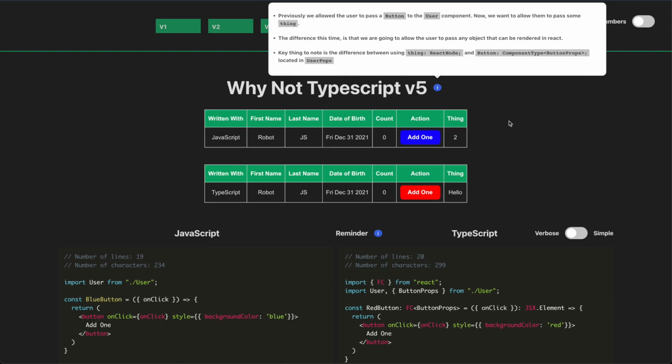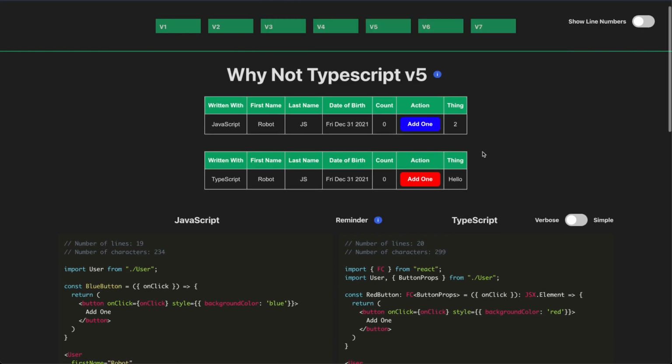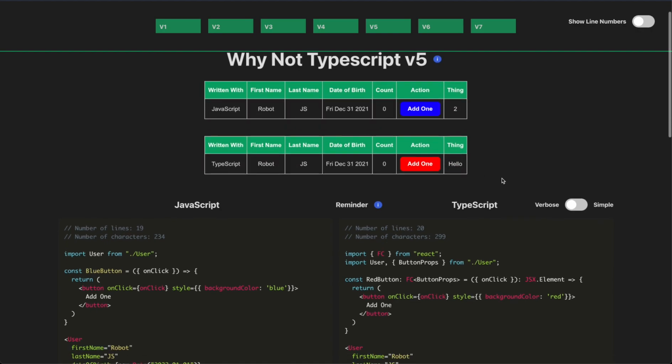Button was slightly more unique because it was a component that needed to have button props. But in this case, we want to be able to pass any React component down to the user object to be rendered in the thing column. So if we look at our example here, we see that the number 2 is rendered in the thing column on the first one, and the string hello is rendered in the thing column on the second.